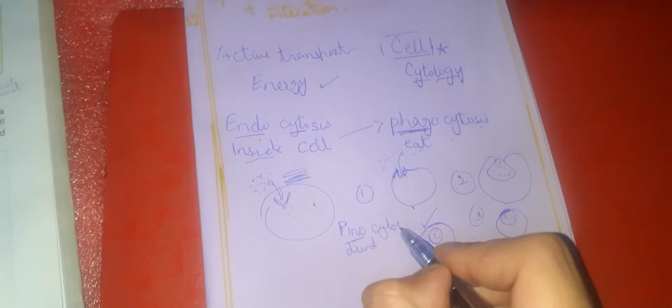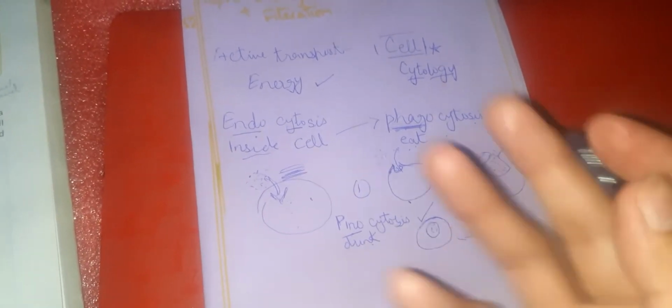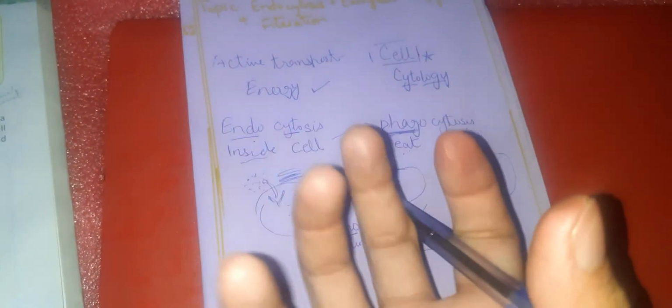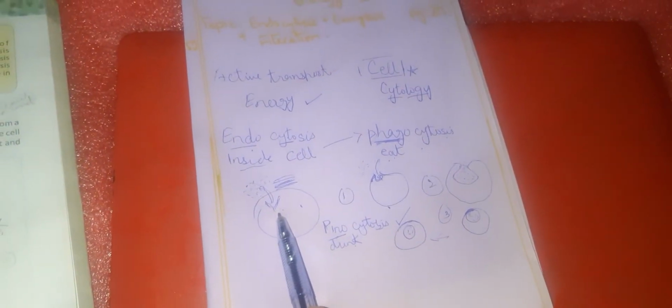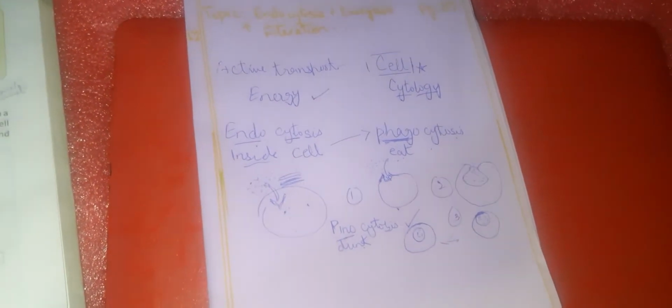Pinocytosis means cellular drinking. In this case, the cell takes in all the solvent or water molecules, whatever it needs, inside it, right?